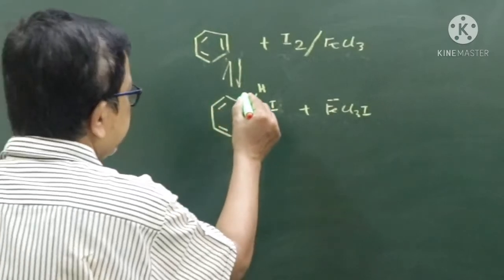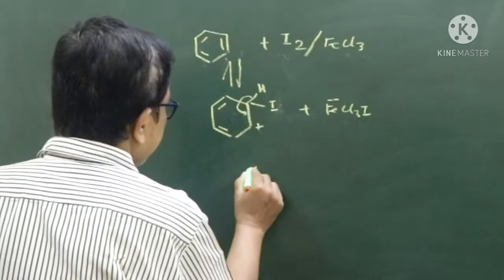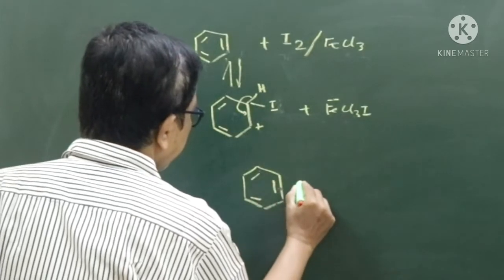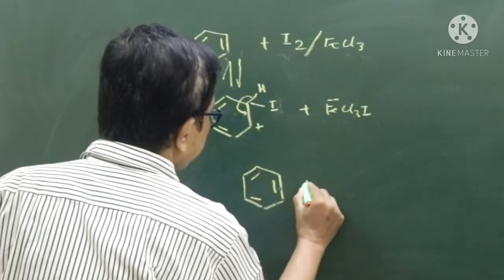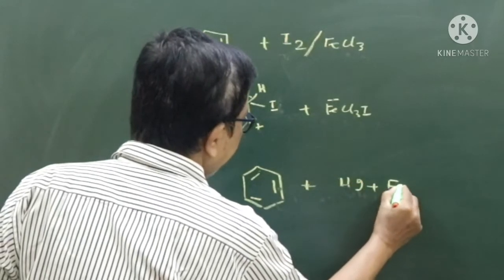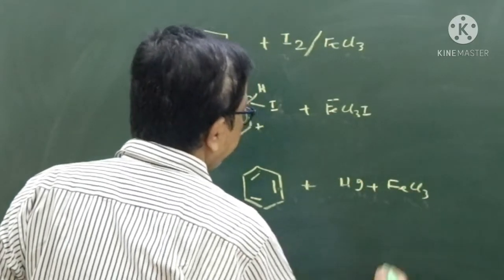And if iodination takes place also, in this case what happens? It forms HI plus FeCl3.